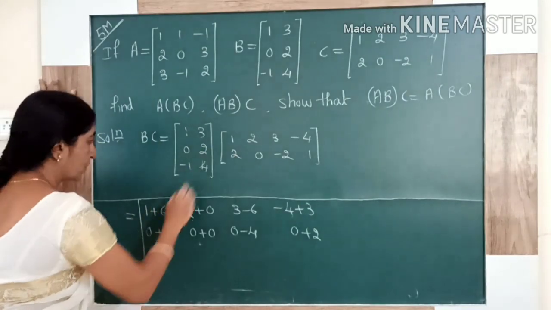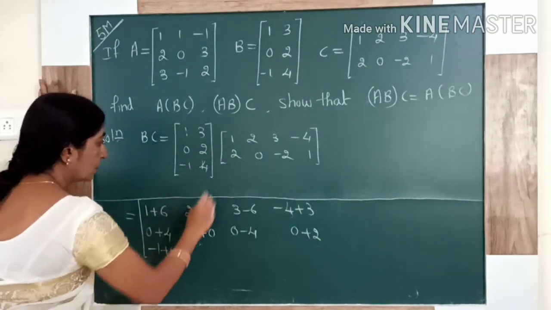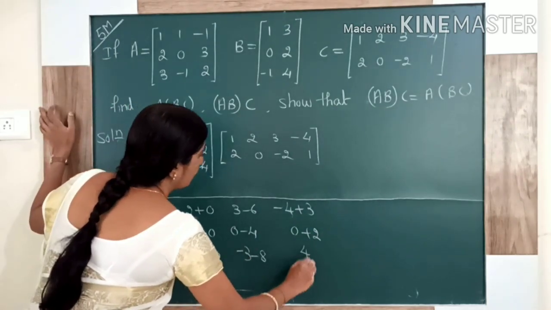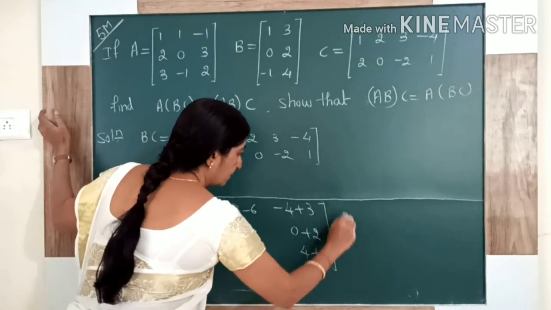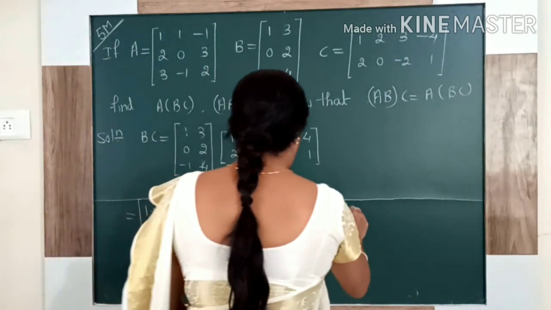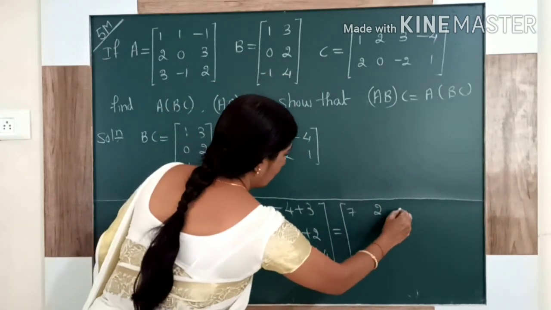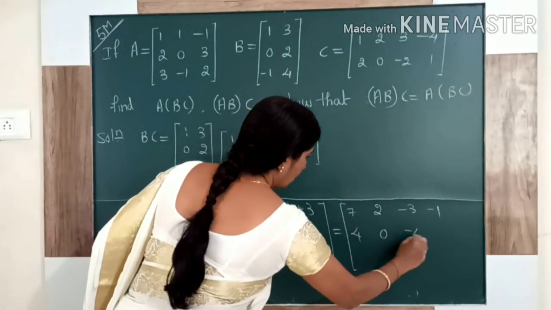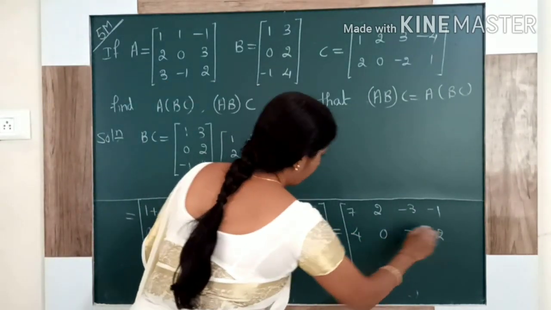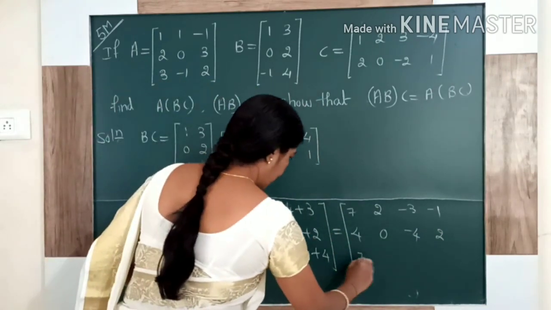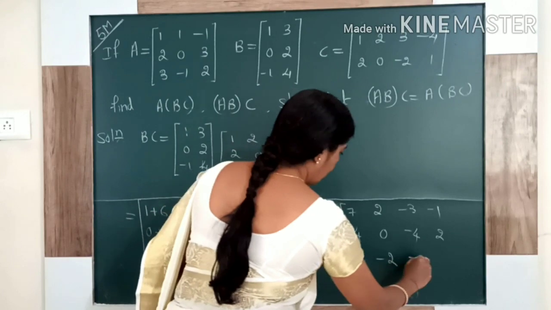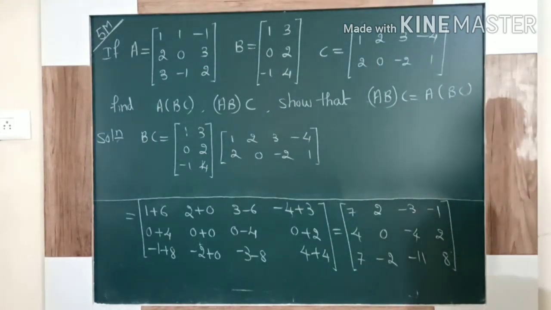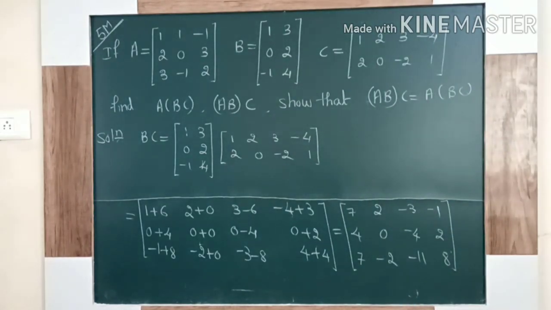Then third row with first column. Simplify this: 7, 2, minus 3, minus 1; 4, 0, minus 4, and so on; then 7, minus 2, minus 11, 8. See it carefully whether you are getting the same answers.